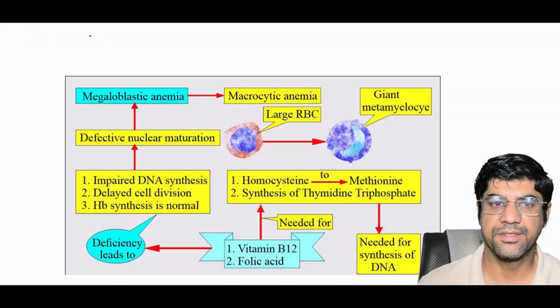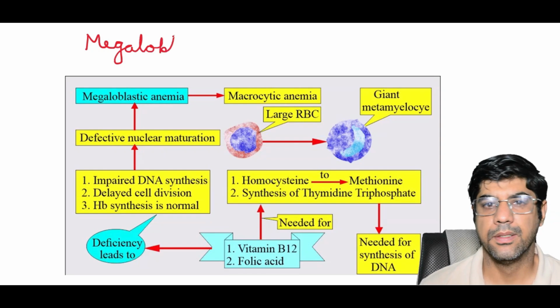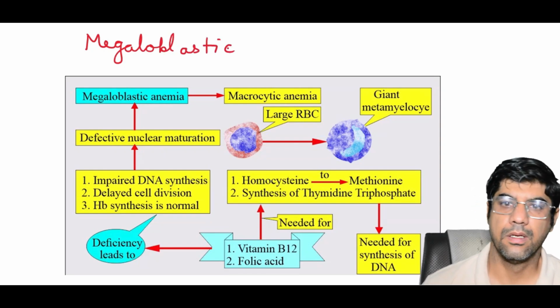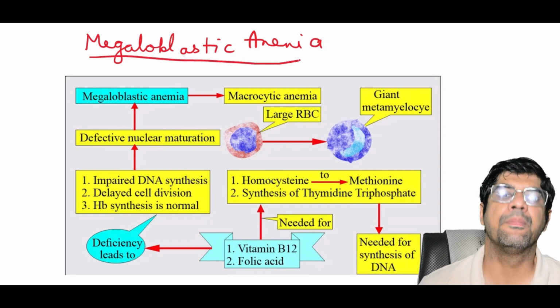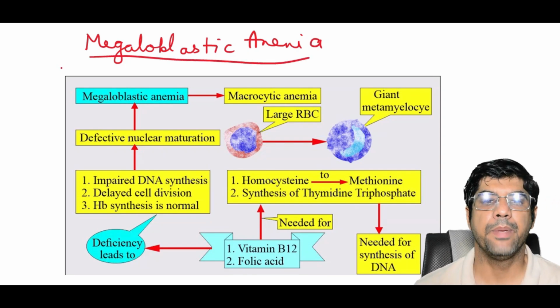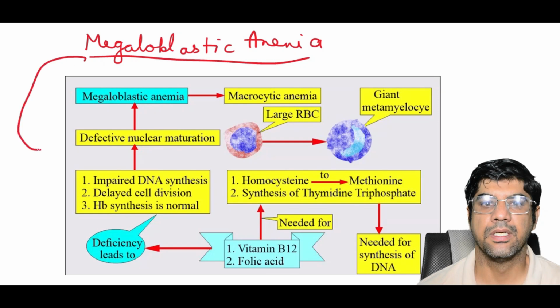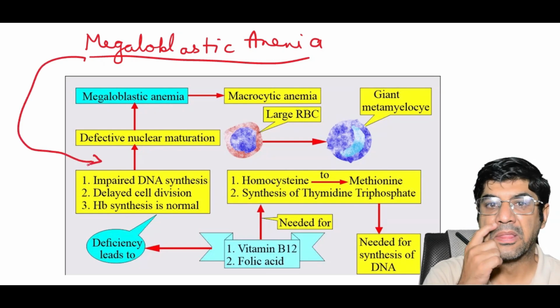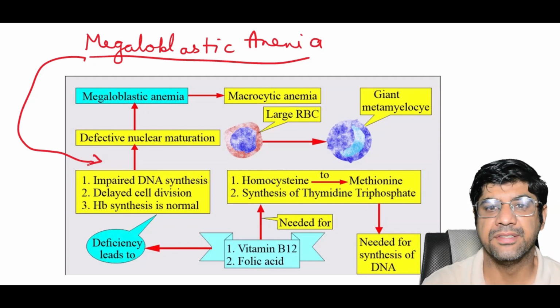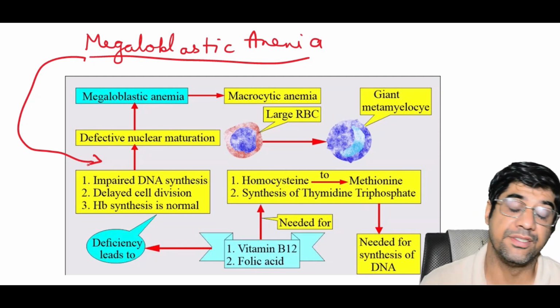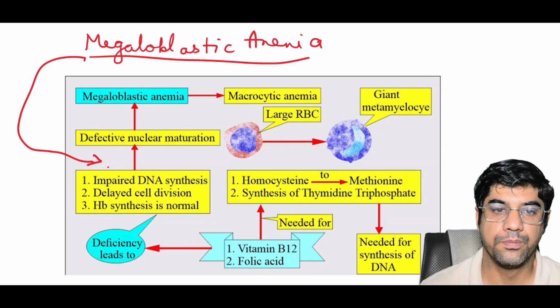Next we are going to discuss megaloblastic anemia. So remember, megaloblastic anemias are primarily caused by impaired DNA synthesis in hemopoietic precursor cells in the bone marrow.